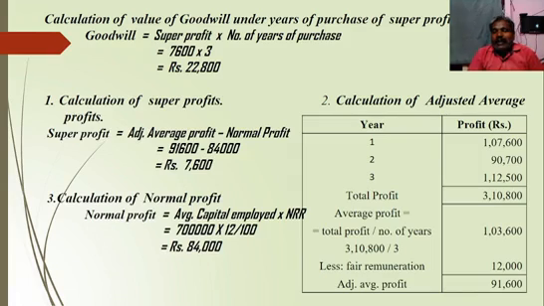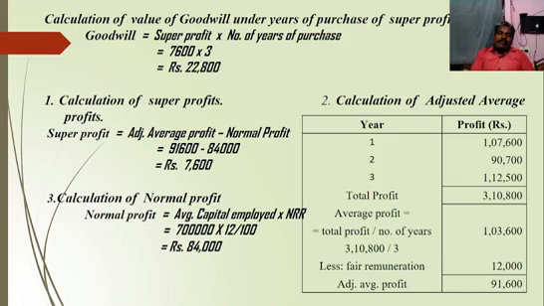The second stage is calculation of adjusted average profit. Year and profit: first year profit 1,07,600, second year profit 90,700, third year profit 1,12,500. So total profit is 3,10,800. First we calculate average profit: total profit divided by number of years. 3,10,800 divided by 3, we get 1,03,600. From the average profit, we deduct fair remuneration to the partners, 12,000, and we get 91,600. That is called the adjusted average profit.